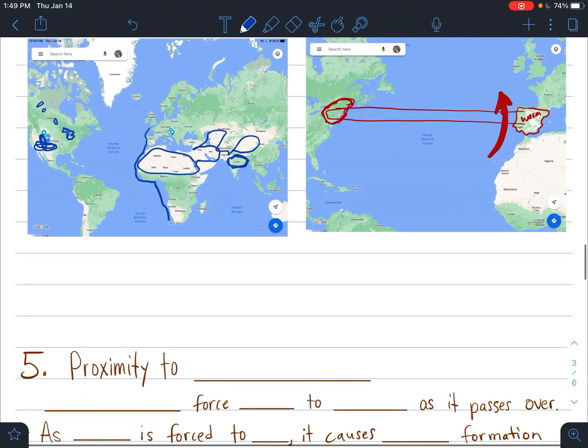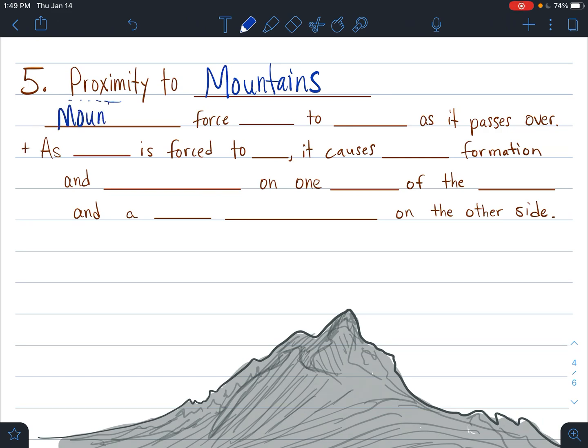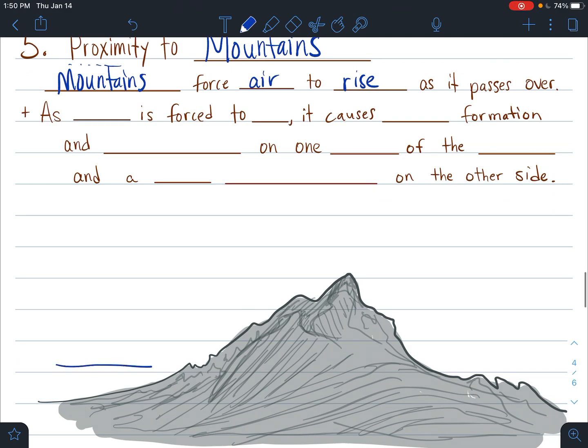But not only do we have to think about the large bodies of water, but we also need to know how close are you, your proximity to mountains. So proximity means just how close you are to something. Okay, so let's look at what happens here. Well, mountains force air to rise. It forces it. If air wanted to come through this region, it can't go through the mountain. It's forced up and over the mountain if it wants to get past the mountain, which the air does. It has to move past the mountain because it's in motion. So mountains force that air to rise as it passes over.